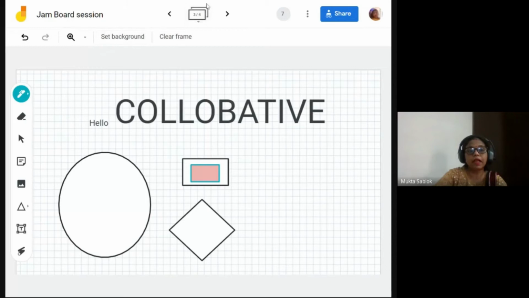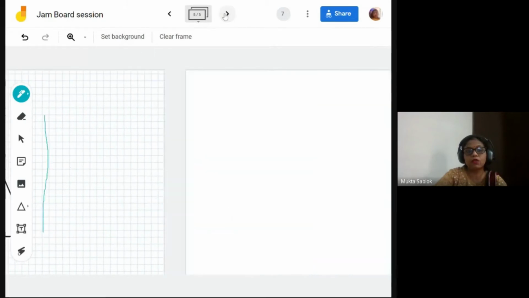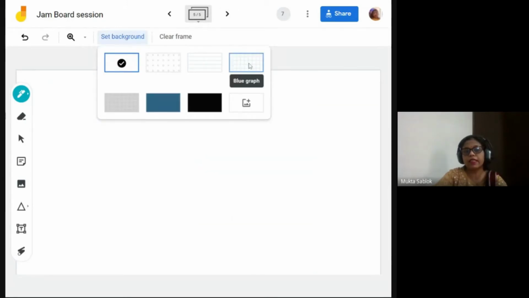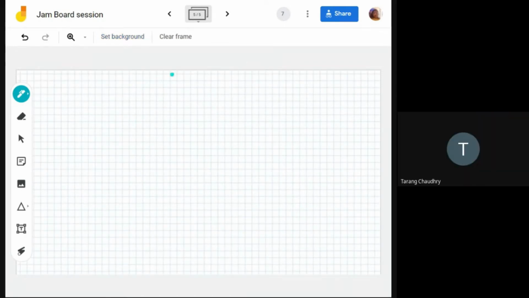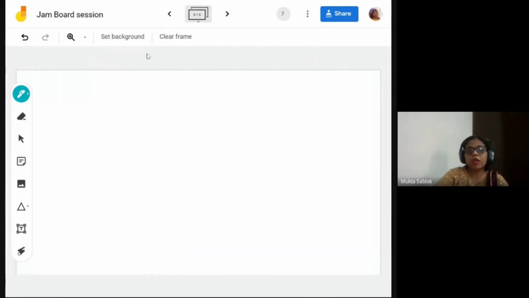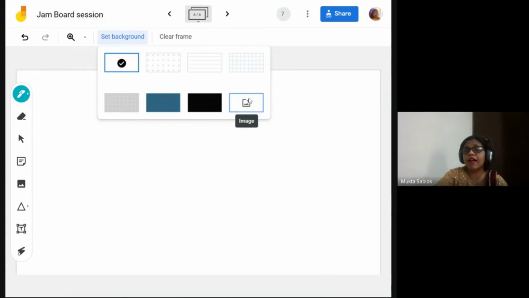I'm just opening this. This is set background, and this is we have a graph page. Now, the next option, as we are setting our backgrounds, is the upload image option also.